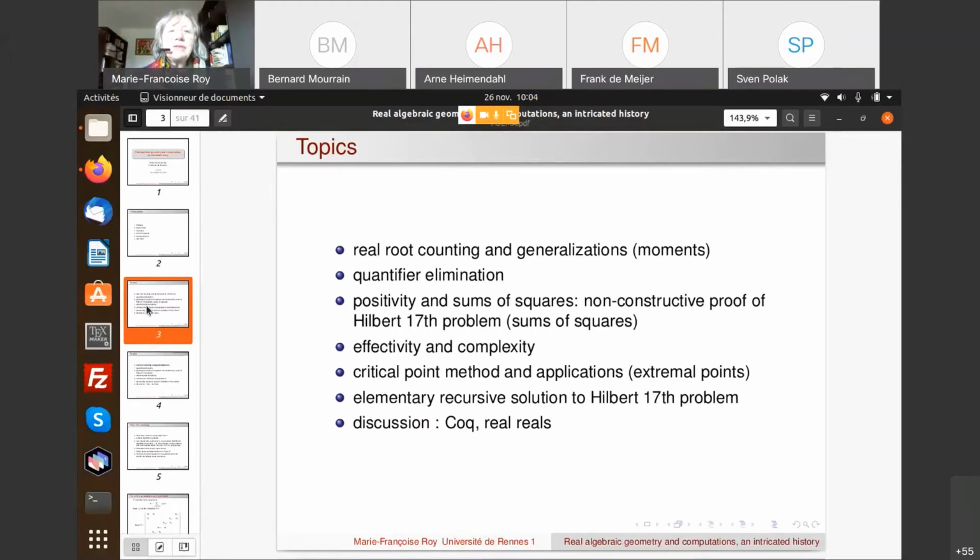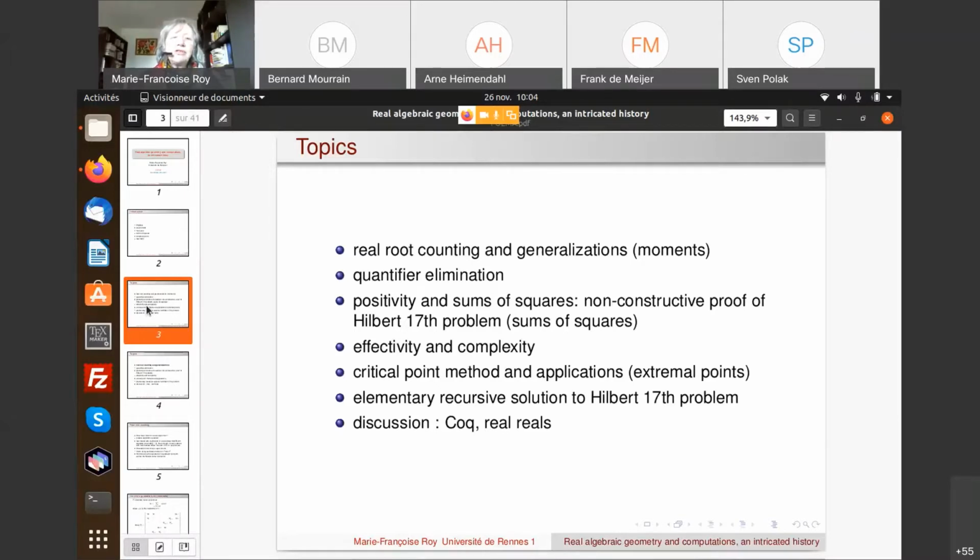So it will start from some real root counting methods using, in fact, moments matrices. That's very familiar, I guess, in this community. Then quantifier elimination. Then I want to mention some non-effective problems in real algebraic geometry, which is to express positive polynomial as a sum of squares.